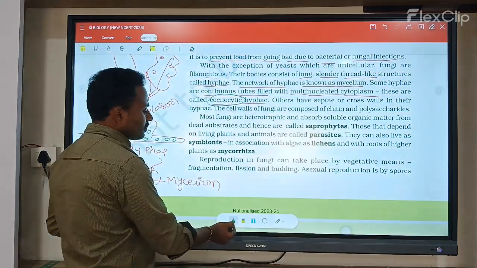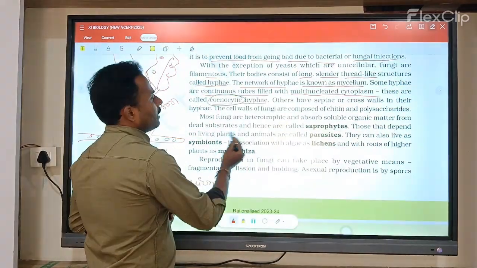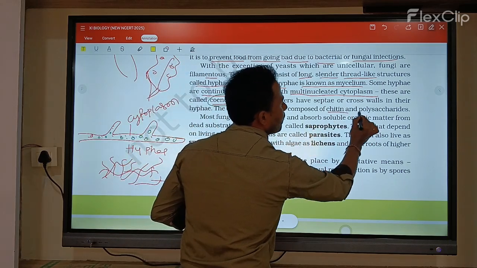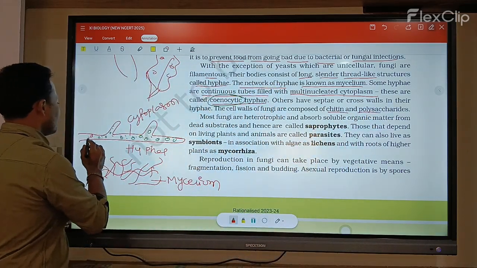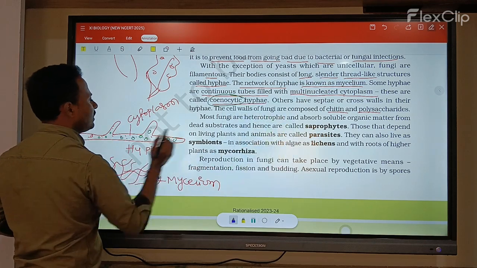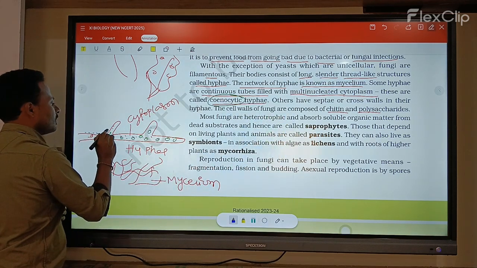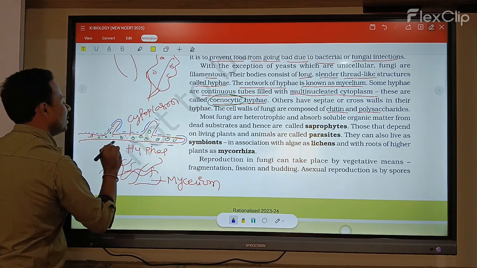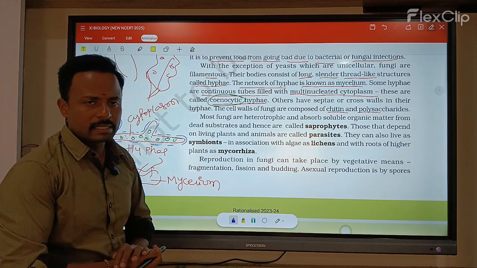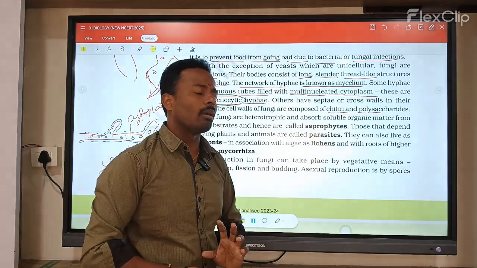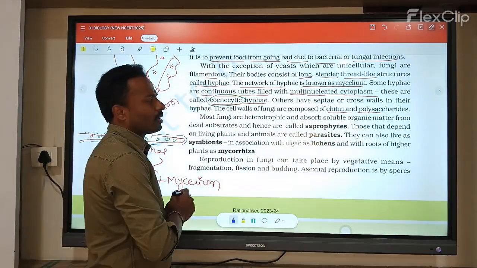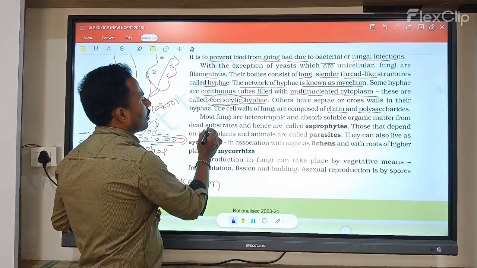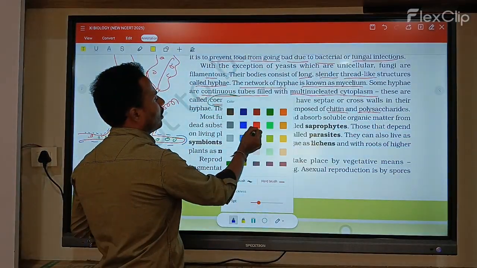Next, the cell walls of fungi are composed of chitin and polysaccharides. The fungal cell wall is made up of chitin as well as polysaccharides. Next, most of the fungi are heterotrophic organisms.